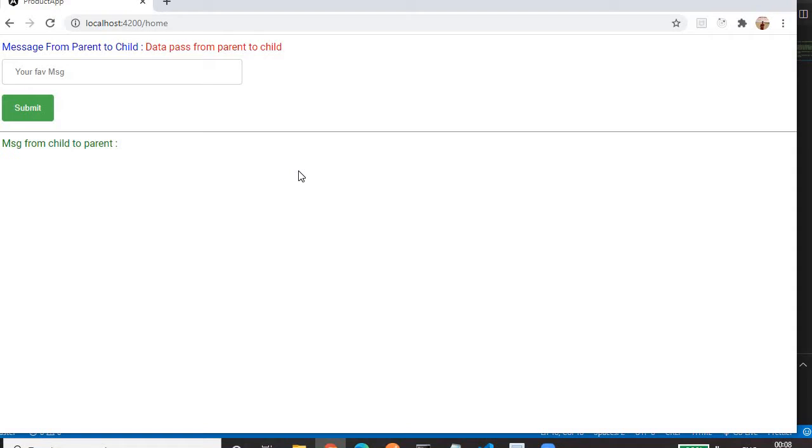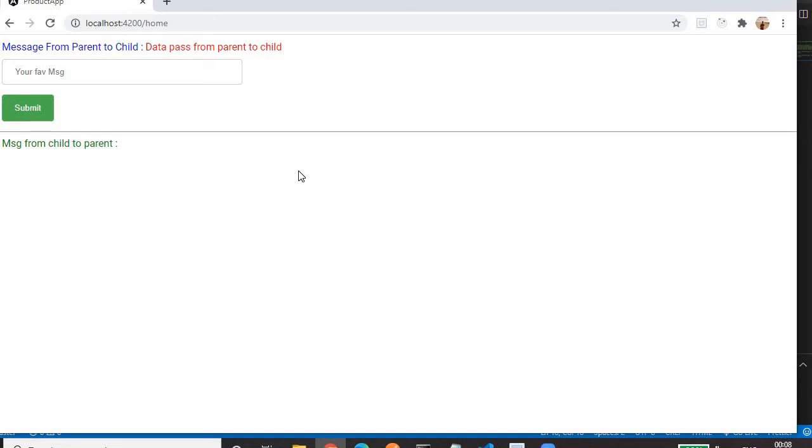Third way is by using the @Input and @Output decorators. These are the most preferable way of sending data from parent component to child component. This method is used only when the two components between which you want to transfer the data have a parent and child relationship. What do we mean by parent and child relationship? We will see in a bit.